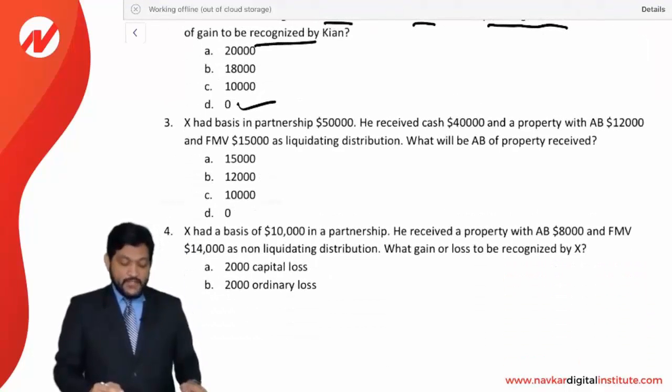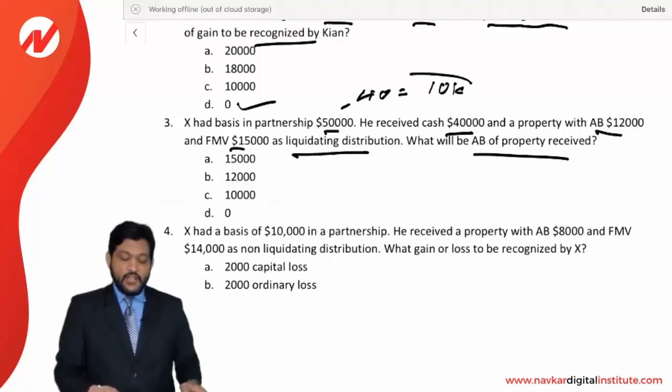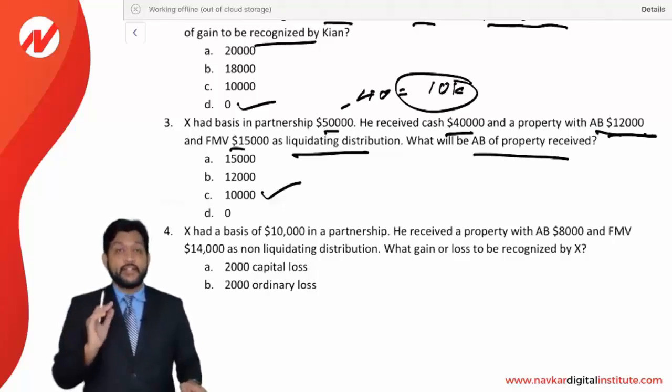X had a basis in the partnership of 50,000. He received a cash 40,000 and a property with the AB 12,000 and FMV 15,000 as a liquidating distribution. What will be the AB of the property received? Again, the same question being asked. Okay, initial basis is 50. Out of that, you reduce the cash received, 40,000. So your basis will become now 10,000. And now the property you are receiving is worth AB 12,000. So 12 or 10, whichever is lower, the answer is 10,000. 10,000 will be considered as the AB of the property received.